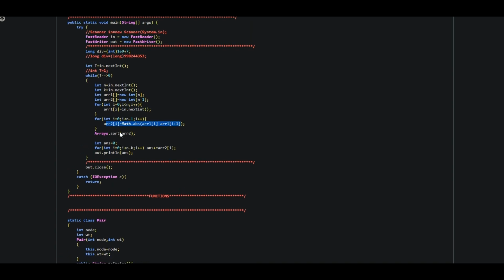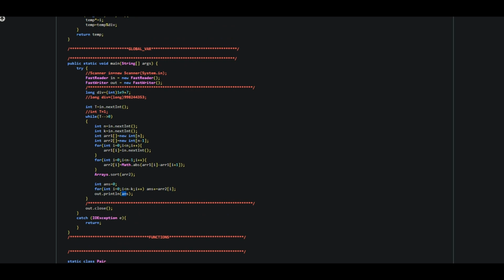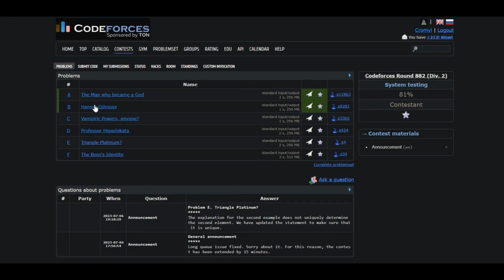If I eliminate the k minus 1 largest integers from the ARR2 array after sorting, then what should I do? I should take the sum of elements from 0 to n minus k minus 1 from that array, and whatever the sum is, that will be the answer. So this was the solution of the first problem.